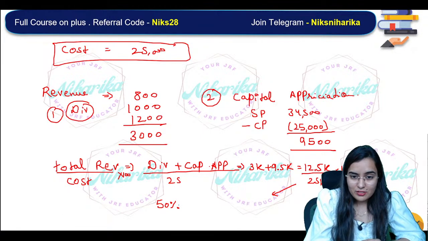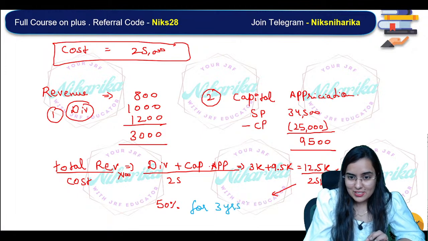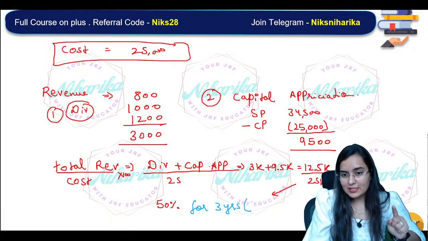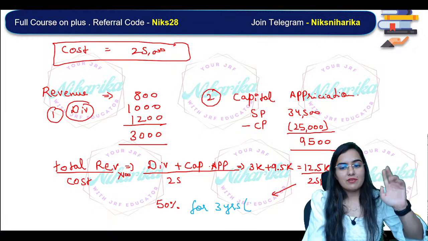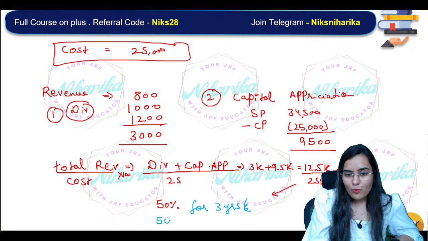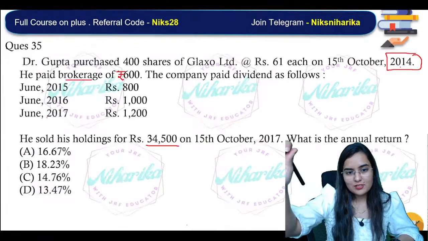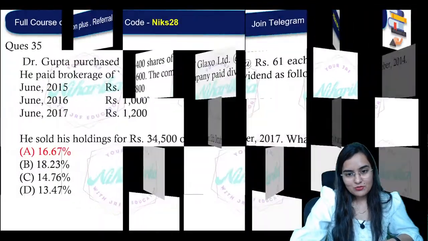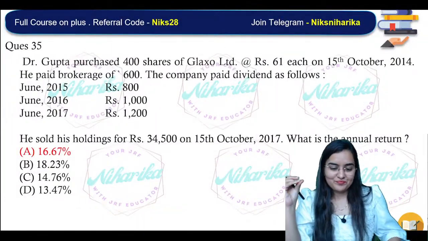This is for how much time period? This is for 3 years, that is from 2014 to 15, 16, 17. So that means for 1 year it will be 50 divided by 3. I hope you all got the answer. Please do 50 divided by 3.